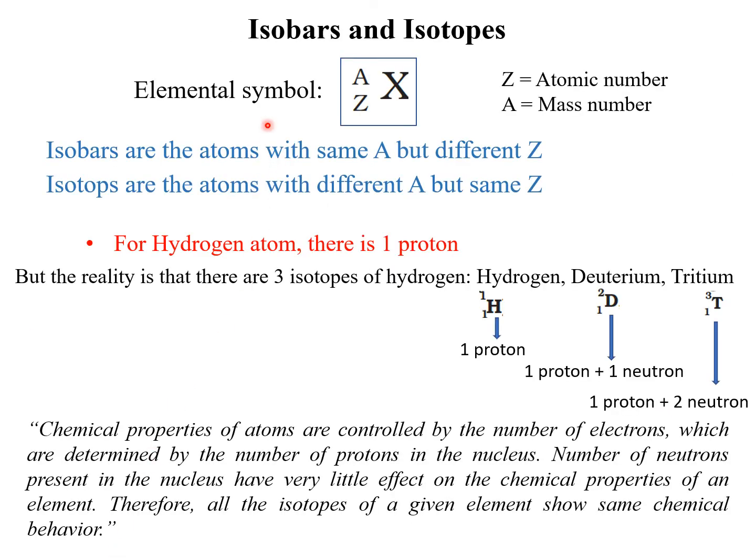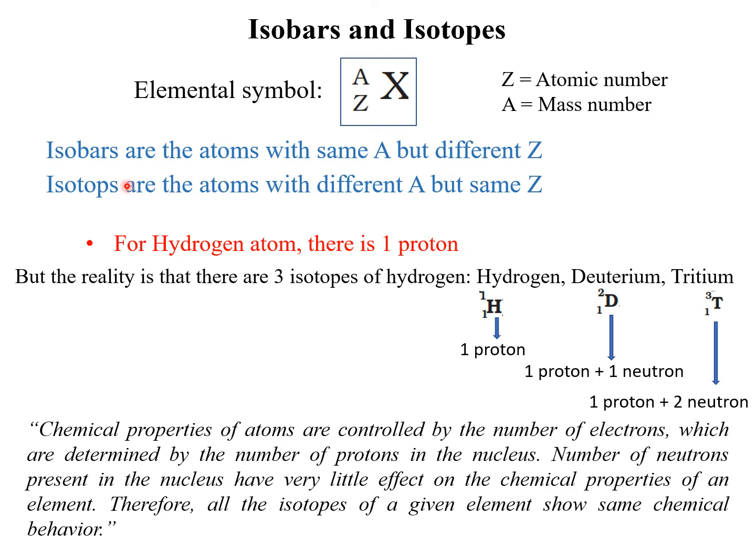Now let us talk about isobars and isotopes. We have heard these terms quite a lot of times. So what basically are isobars and isotopes? This particular thing is the elemental symbol of an atom, where X represents the initials of the atom, and A and Z represent the mass number and the atomic number.